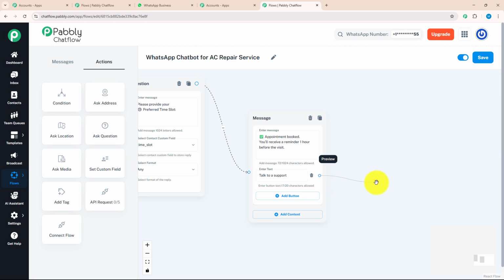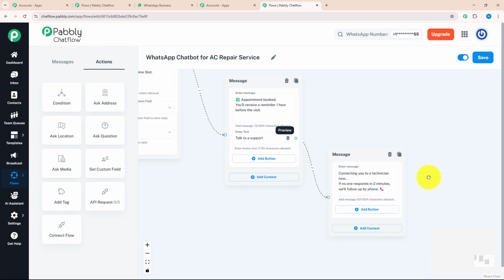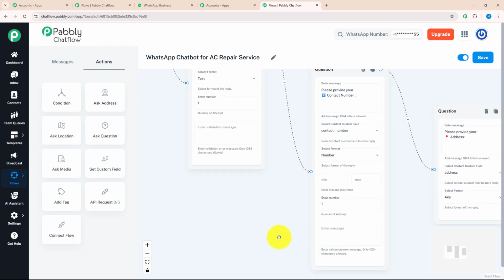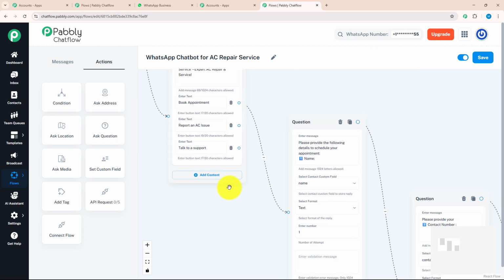And for this button as well, I will send a separate message. For that, I will drag and drop this option, click on the text button and enter a message that our support team will contact them and respond to them within 2 minutes. So I have entered all the desired steps that would be needed to book an appointment.